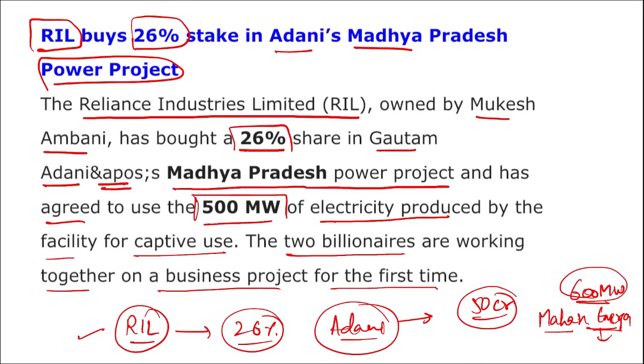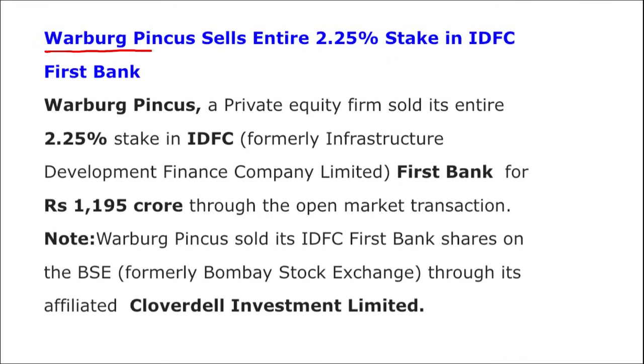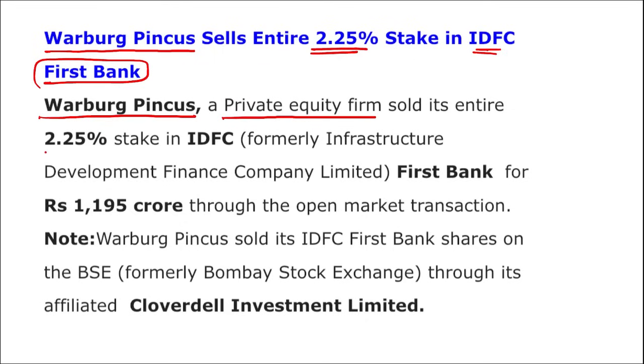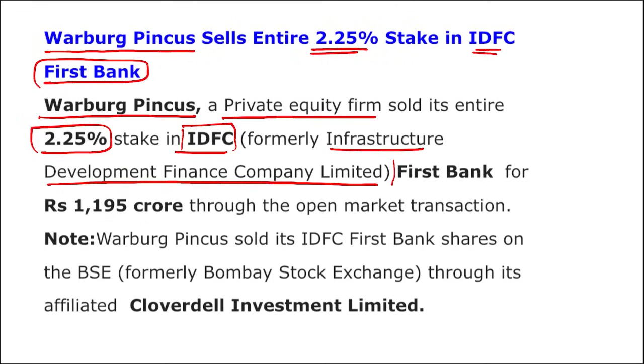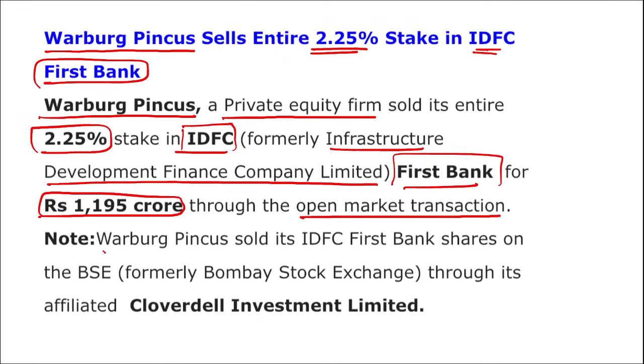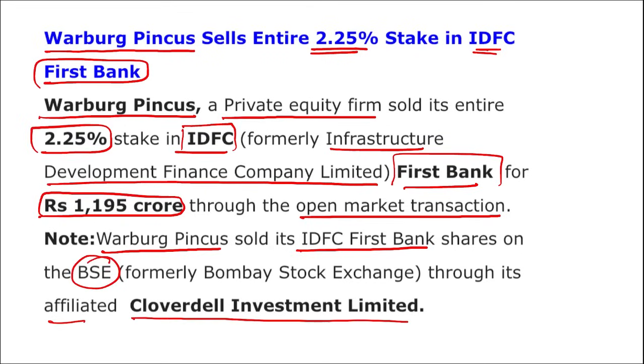Next, Warburg Pincus sells entire 2.25% stake in IDFC First Bank. I repeat, Warburg Pincus, that is a private equity firm, sold their entire 2.25% stake in IDFC, that is Infrastructure Development Finance Company Limited First Bank, for 1195 crore rupees through an open market transaction. Here remember, Warburg Pincus sold their IDFC First stake on the BSE through the affiliated Cloverdale Investment Limited.